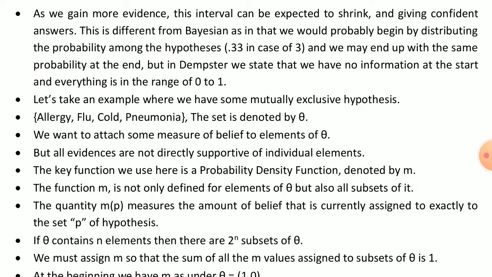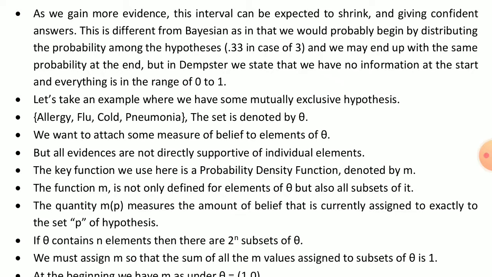This is different from Bayesian, in that we would probably begin by distributing the probability among the hypotheses, like 0.33 in the case of 3, and we may end up with the same probability at the end.